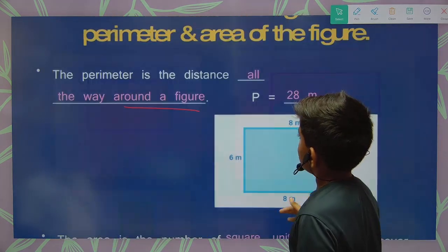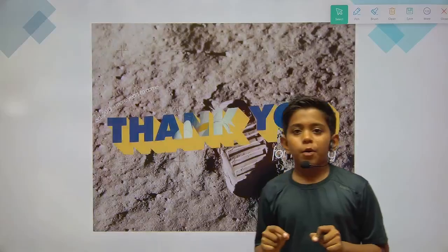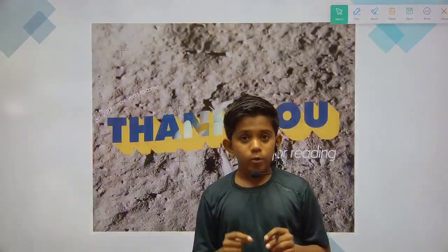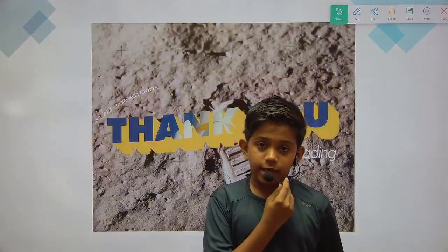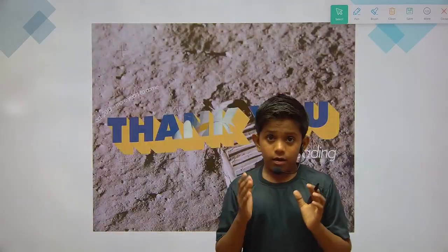Okay, now I hope you understood about the perimeter and the area. I hope you understood all the formulas of the square and the rectangle, of the perimeter and the area.